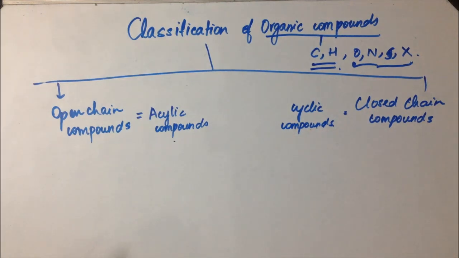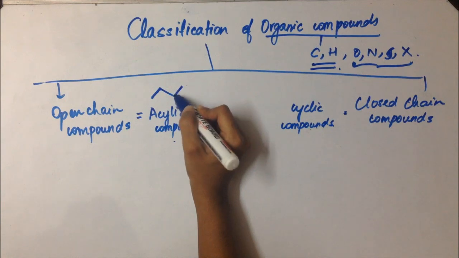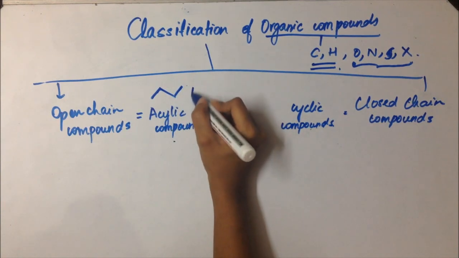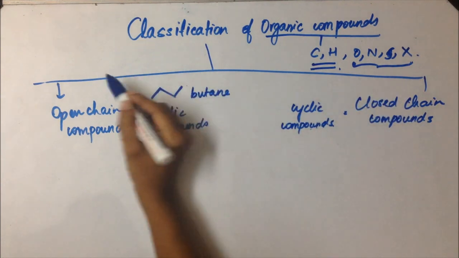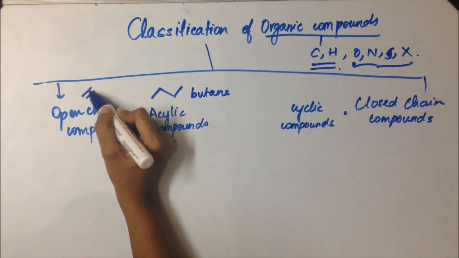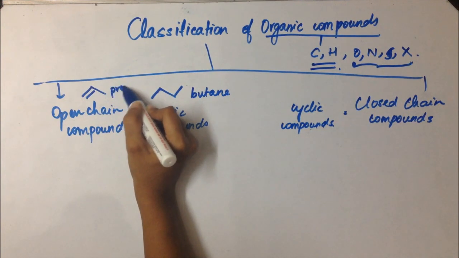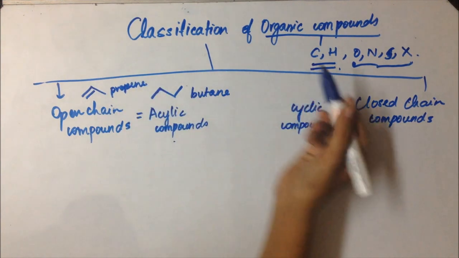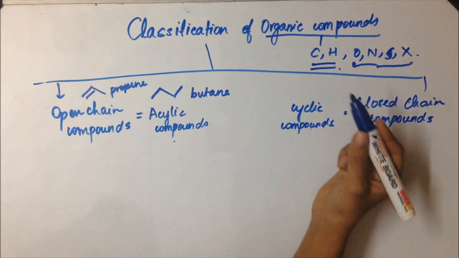Open chain compounds are those which have a straight chain. For example, butane or propene, etc.